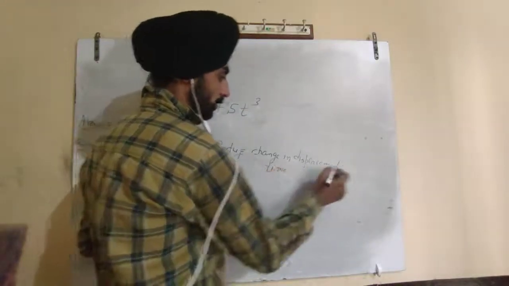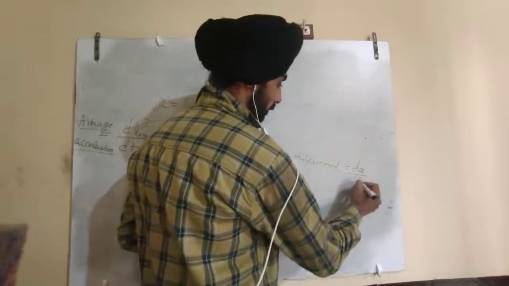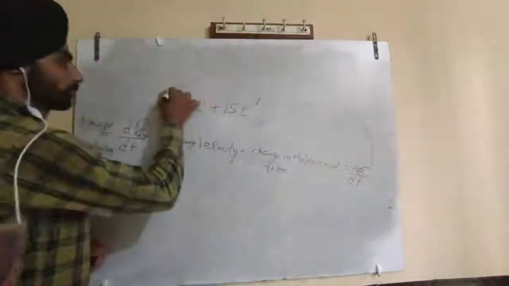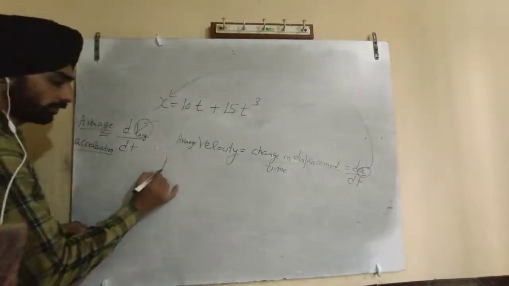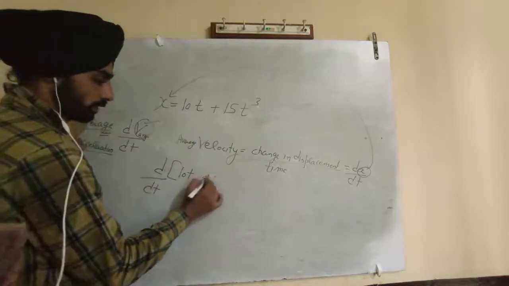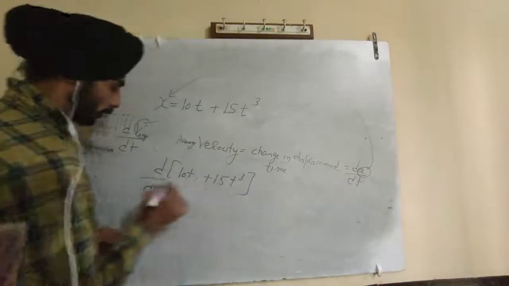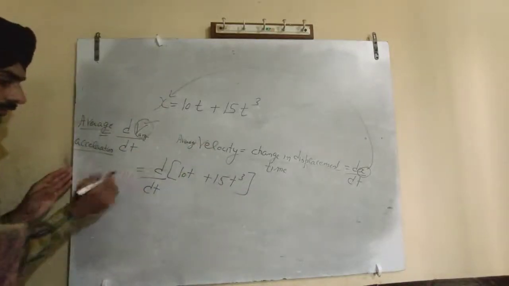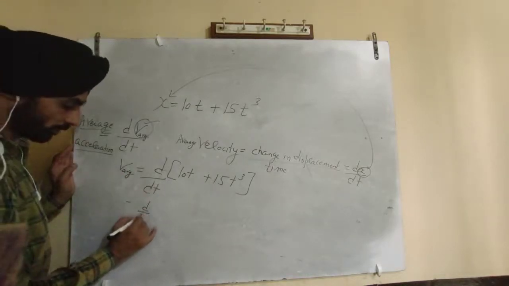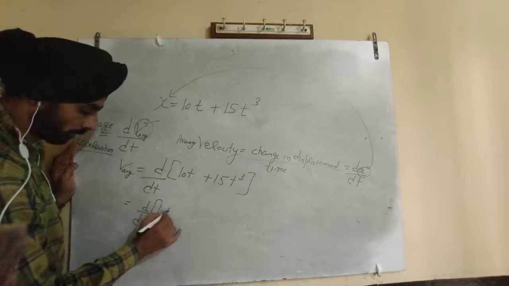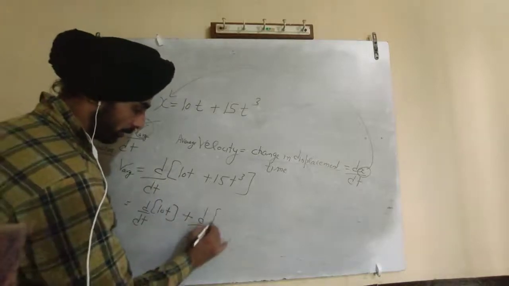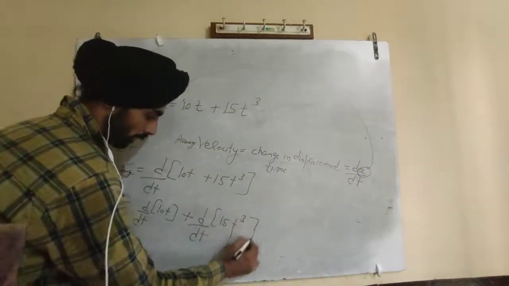So what is change in displacement? It is dx by dt. Your target is to find dx by dt, and you now have the value of x. X is 10t plus 15t cube. So what are you going to get? This average velocity. First you will differentiate the first term, 10t. Then a plus is there. Then you will differentiate the second term.